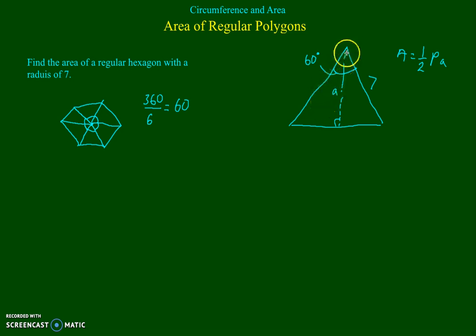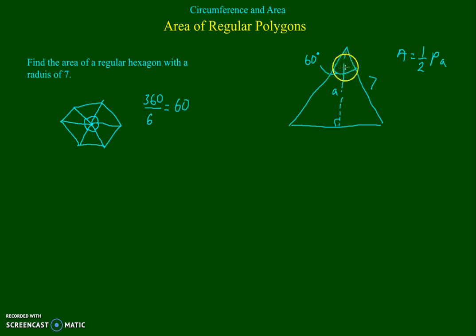Now, given the fact that this triangle is an isosceles triangle, and this apothem is the perpendicular bisector of that base, you know that these 2 triangles are both congruent, which again makes this angle congruent to this angle.